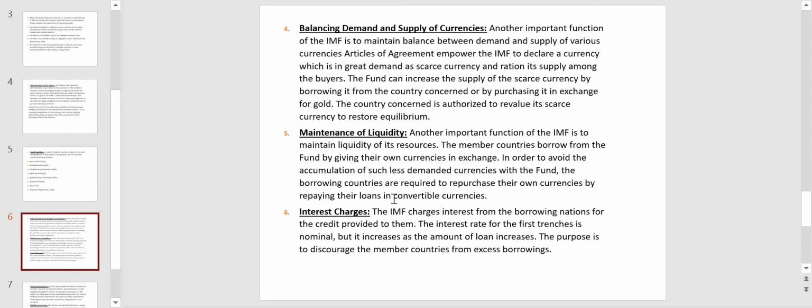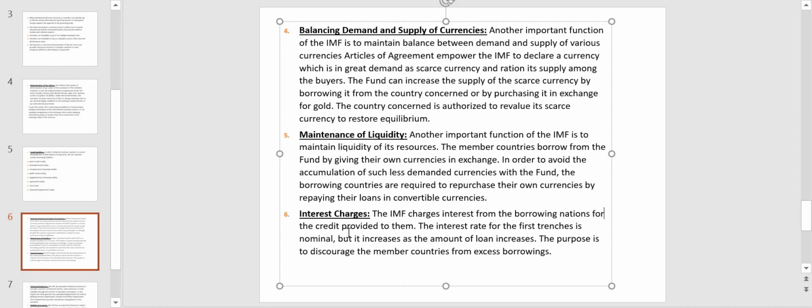Interest charges. Another function of IMF is that they charge interest. The IMF charges interest from the borrowing nations for the credit provided to them. The interest rate for the first batch is nominal, but it increases as the amount of loan increases. The purpose is to discourage the member countries from excess borrowing.